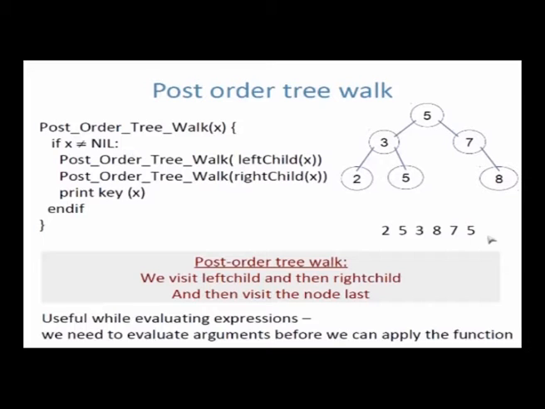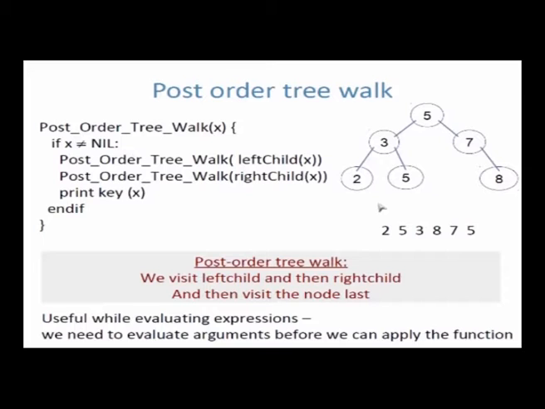We already saw in the last class, I explained abstract data types, I explained the tree abstract data type. So this is useful basically to evaluate expressions, for example. So suppose this was an expression tree. If I want to evaluate the expression, I should evaluate its arguments before evaluating the expression itself. So I have to evaluate the left subtree, I have to evaluate the right subtree, then apply the operator over here, then only I can evaluate this particular node. So post-order tree walk is useful when we are doing expression evaluation as an example, but useful in many other cases as well.